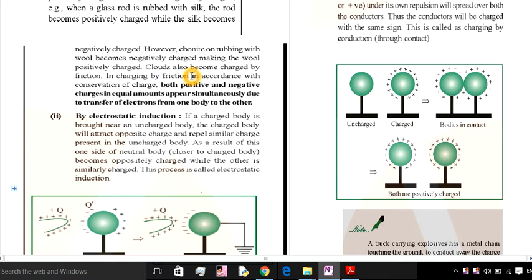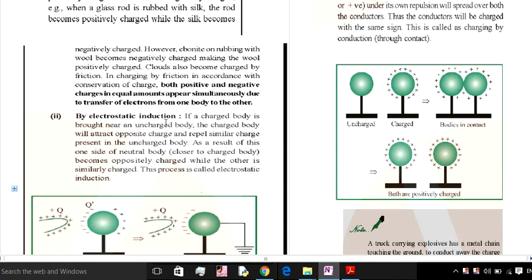So, charging by friction is in accordance with conservation of charge. In friction, the total charge of the system remains constant. The total charge of the system will not be lost anywhere. Both positive and negative charges appear simultaneously in equal amounts due to the transfer of electrons from one body to the other.